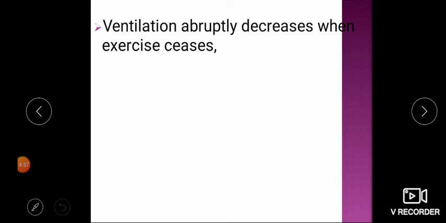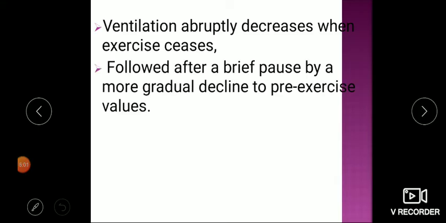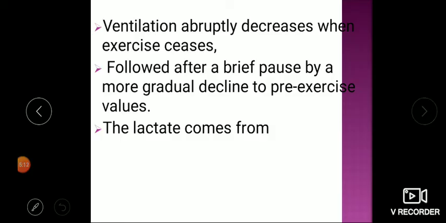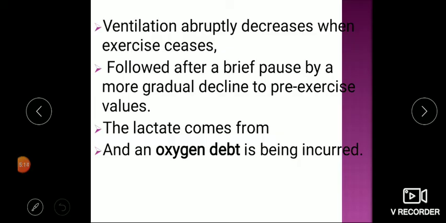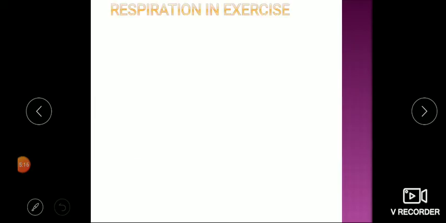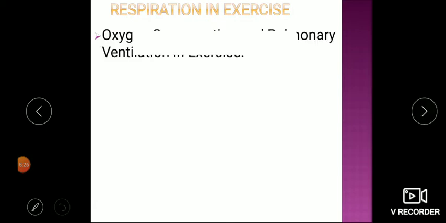Now the reasons are: ventilation abruptly decreases when exercise ceases, followed by a brief pause and then a more gradual decline to pre-exercise values. Basically, lactate comes from the metabolic products of exercise metabolism, and an oxygen debt is being incurred. So due to this, oxygen has to be replenished. Oxygen is gradually taken up and lactate is being removed by the Krebs cycle.